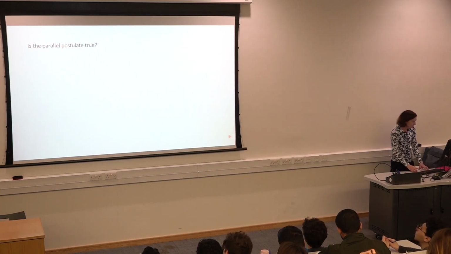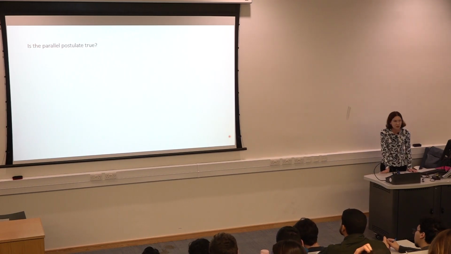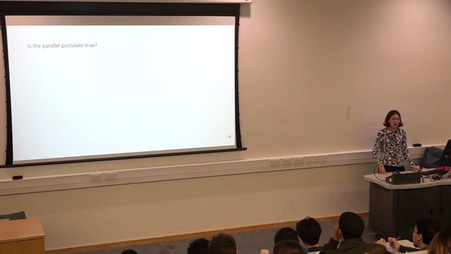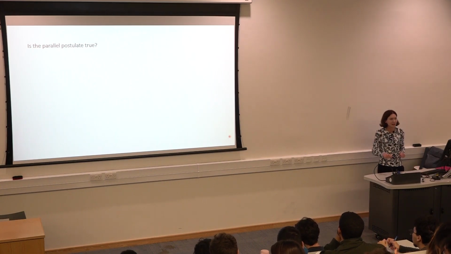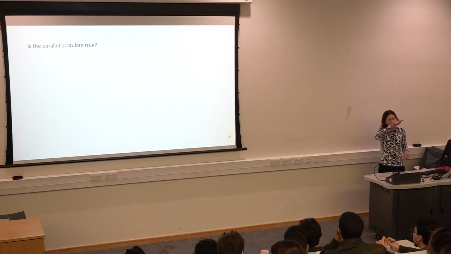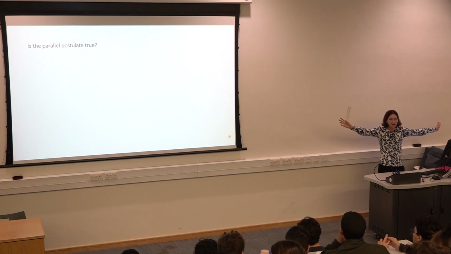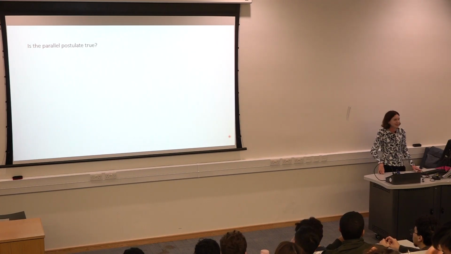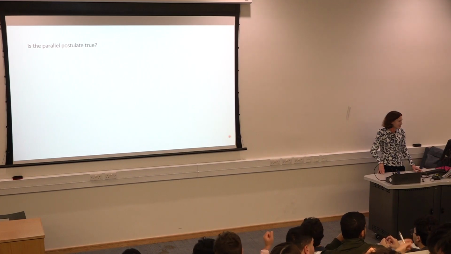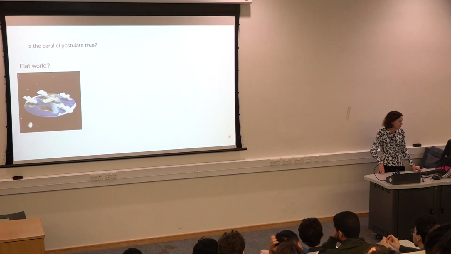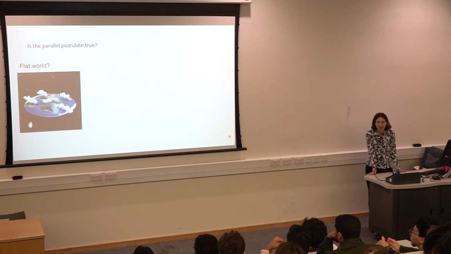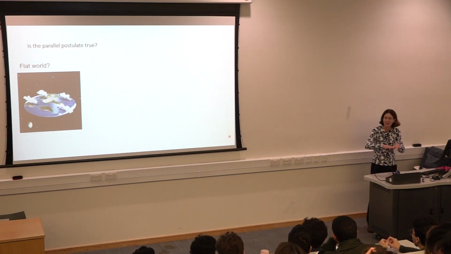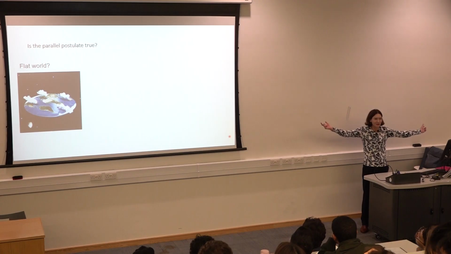So let's have a look. Is the parallel postulate true? So originally the parallel postulate was meant to be modeling the real world, right? What do you think? Is it true if I've got a line and a point not on the line, I can draw another line through the point which is parallel to the first line, so I can continue the lines forever and it goes on, they never meet? Is it true? Is it true in the flat world, if the world is flat forever? Yes, right? If the world is just going to go flat forever, then yes, you can extend the lines forever and they will never meet.